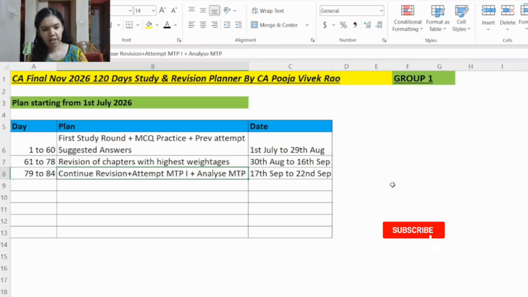And after attempting the MTP and after taking some break, you will analyze the MTP. Just writing the MTP won't be sufficient. You have to analyze it also. After each mock test paper, the ICAI will host the answers. So you will have to compare your answer with the BOS answer, and see if any error is there. For FR, please check if you have quoted the correct index, name and number, and check if you have used the proper formats.